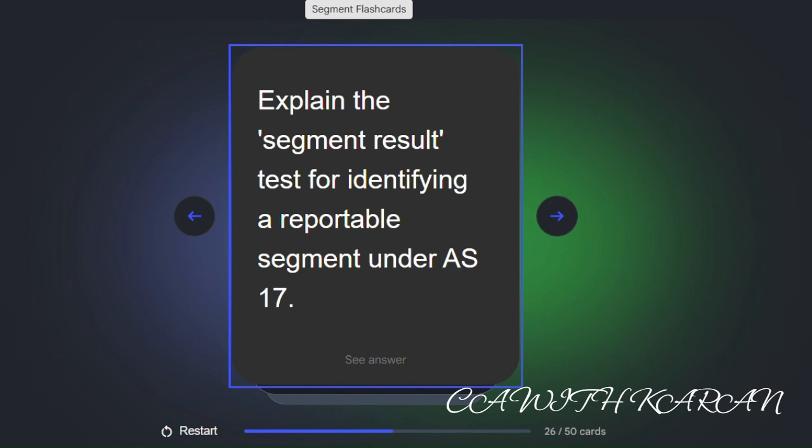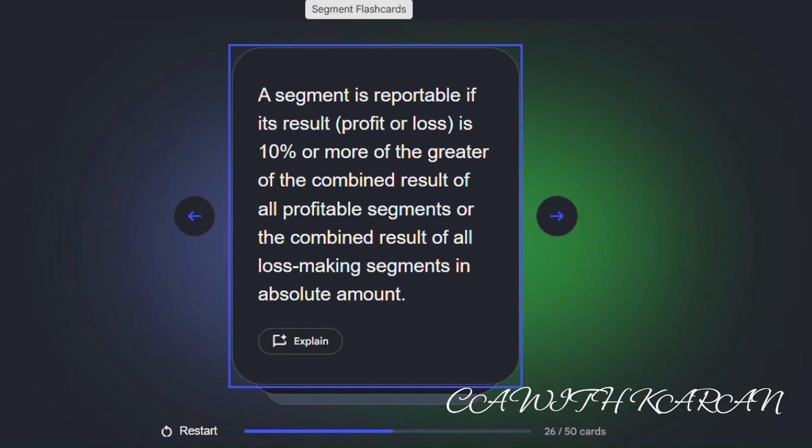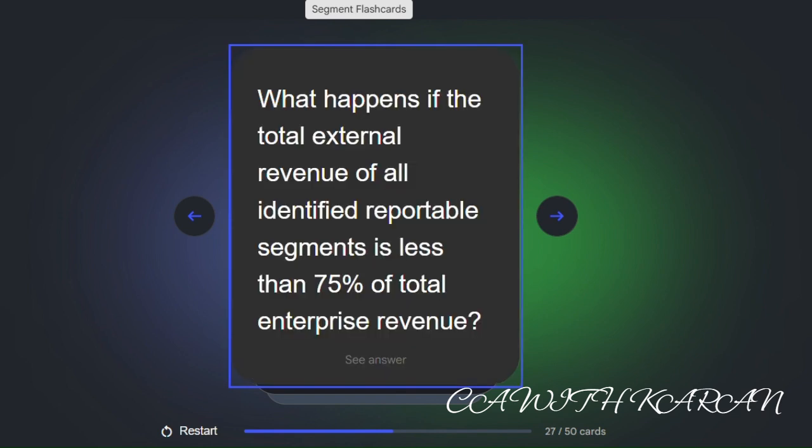Explain the segment result test of identifying a reportable segment under AS 17. A segment is reportable if its result is 10% or more of the greater of the combined result of the profitable segments or the combined result of all loss-making segments in absolute amount. What happens if the total external revenue of all identified reportable segments is less than 75% of total enterprise revenue?